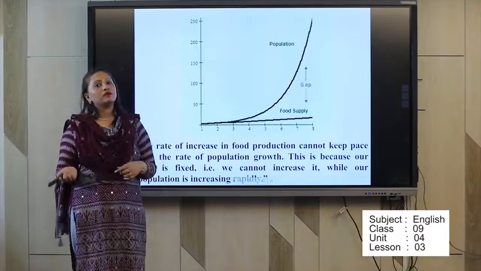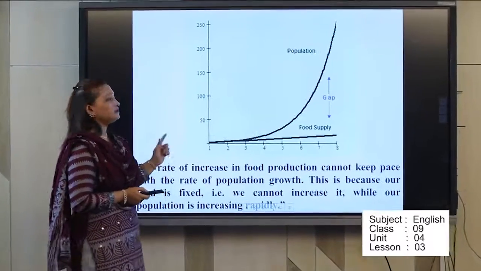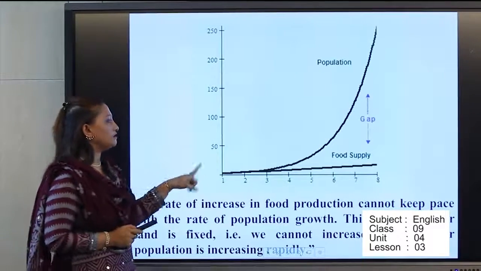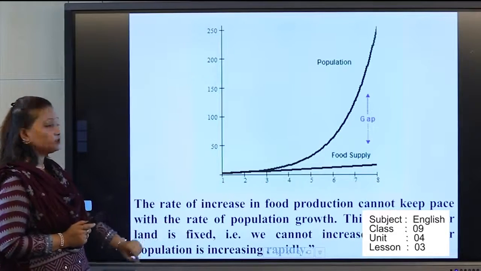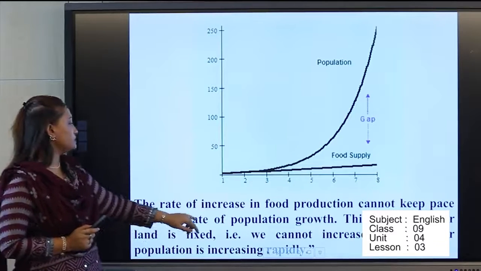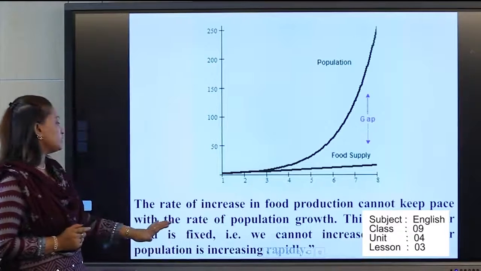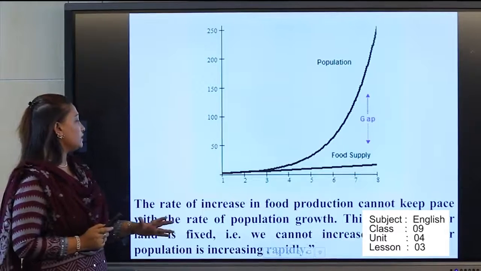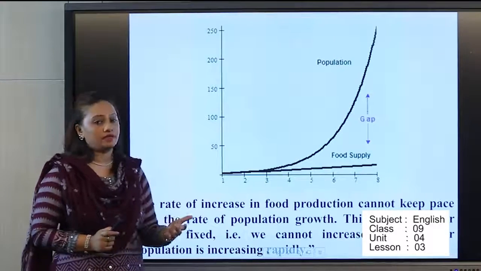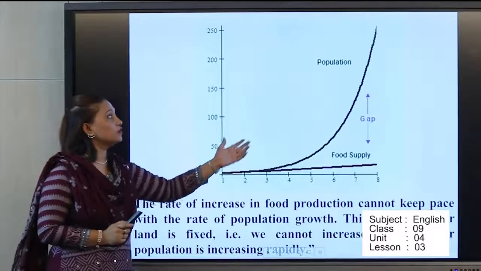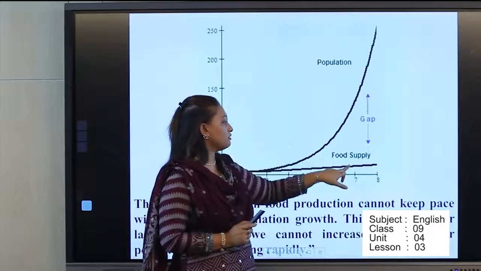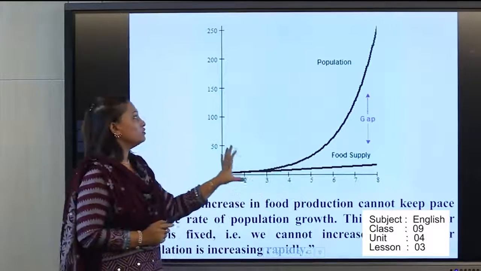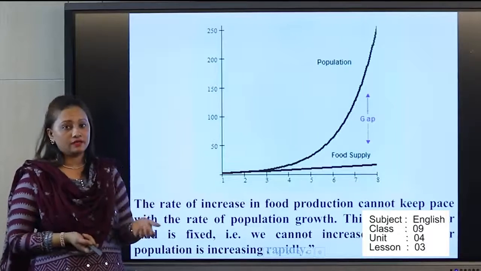That is related to our lesson 3. Here you can see a graph. Our lesson is about food problems. First we need to read what is written there. The rate of increase in food production cannot keep pace with the rate of population growth. This is because our land is fixed. We cannot increase it while our population is increasing rapidly. Through the graph you can find out what our population is and what our food supply is. This is very contradictory, we know that. So through the picture we can get an idea.